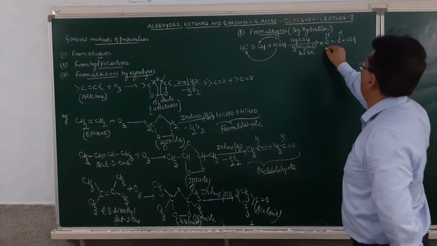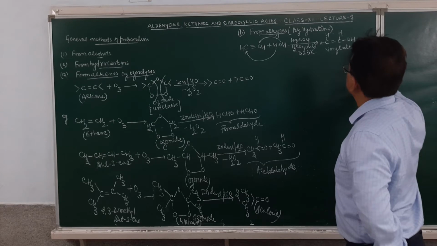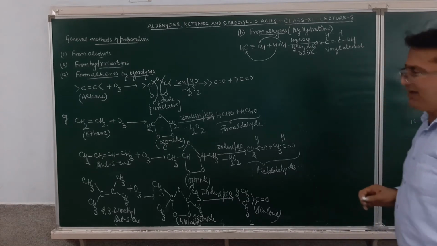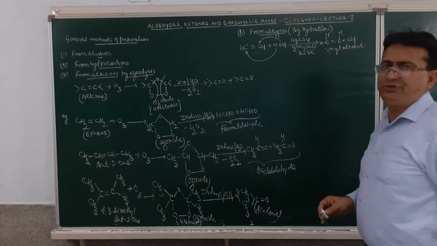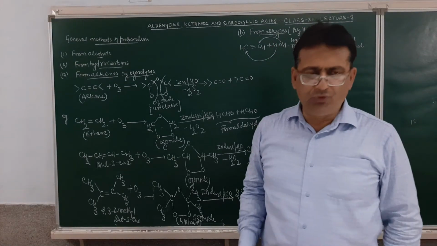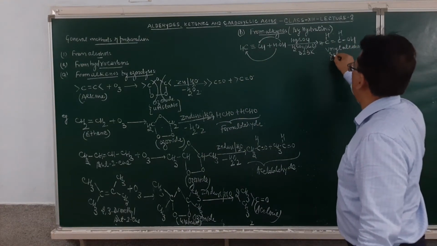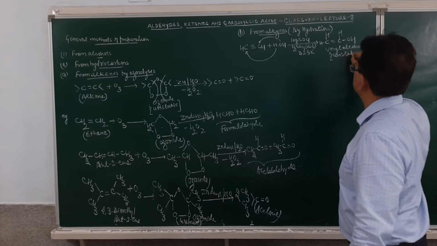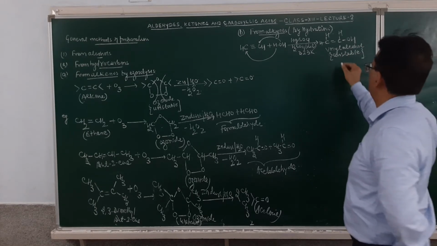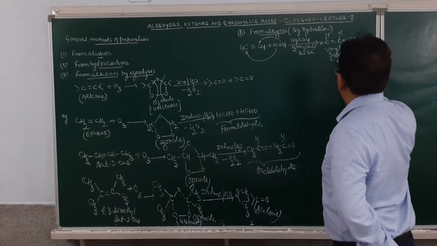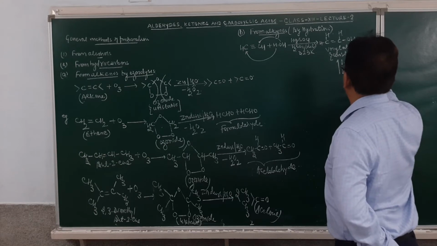Fine. This is what alcohol? This is vinyl alcohol. Am I clear? And this vinyl alcohol will rearrange, or I must say, it will undergo the process of tautomerization. This vinyl alcohol is unstable, and when it is unstable, it tautomerizes.